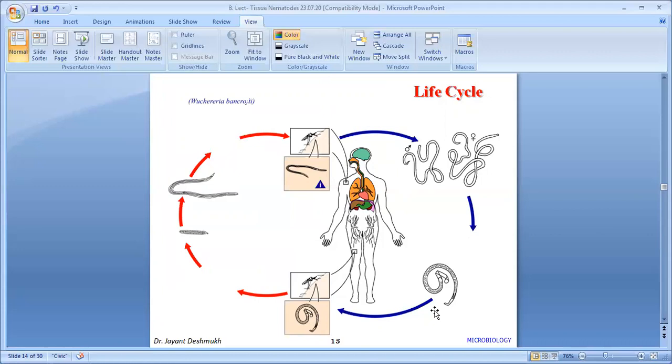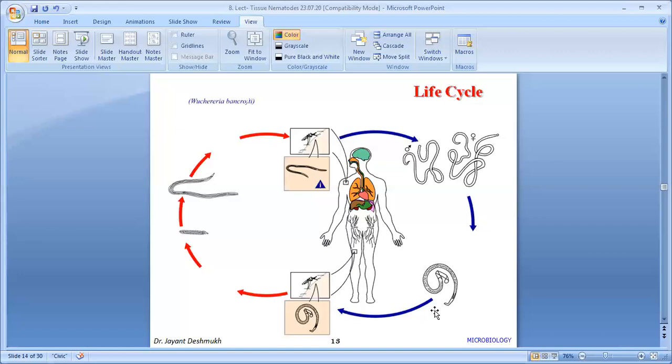In the lymph node or lymphatics, when they sexually mature, male and female copulate and the female releases the microfilaria. Then the microfilaria make their way out from lymph to peripheral circulation. Now, most important part again, in the peripheral circulation they have a periodicity. What is periodicity? They are only present in the peripheral blood at night, 10 p.m. to 2 a.m., nocturnal periodicity. In daytime, they are present in the deep vessels or deep arteries, deep inside the internal organs. Only at night they enter into the peripheral circulation.